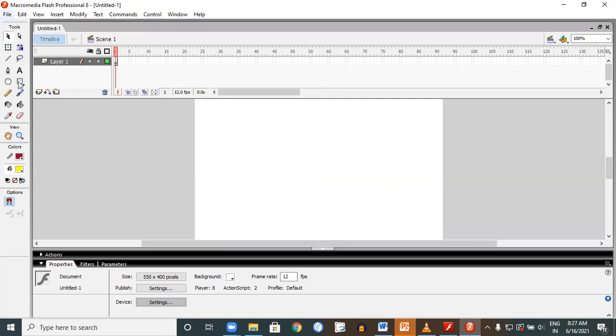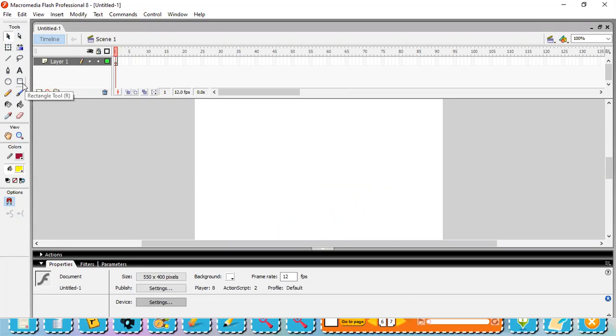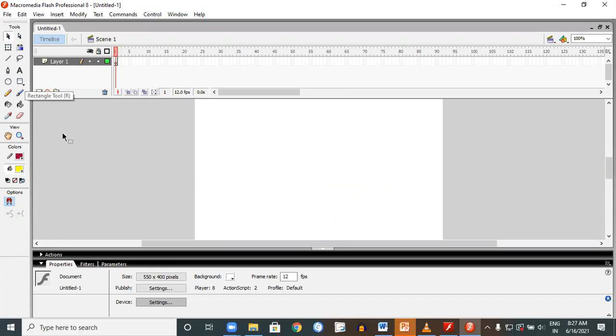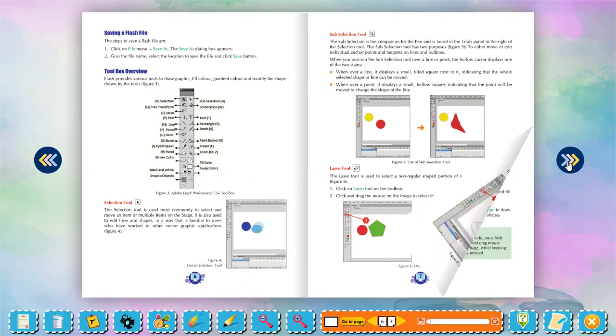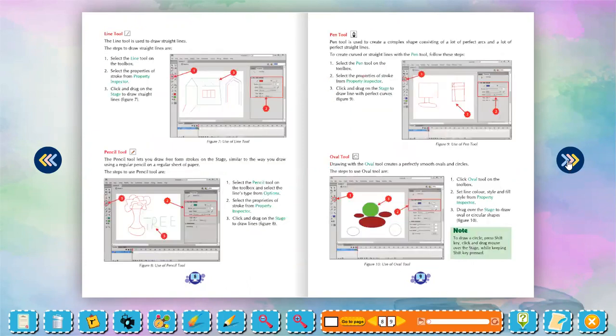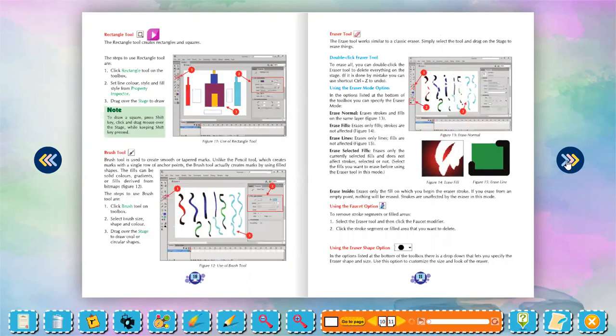So today mainly I'm going to introduce, at a practical level, all these tools, what to do and how to do. Here we have the tools list, which is given as per your textbook. First it is the subselection tool, then second, the lasso tool. Then line tool, pencil tool, pen tool, oval tool, almost all used for drawing and some other purposes. So let's see practically.